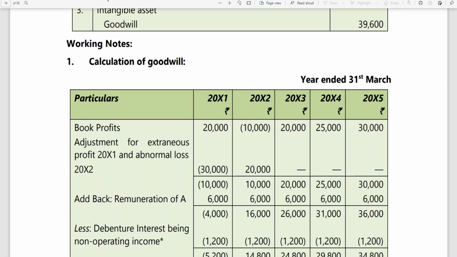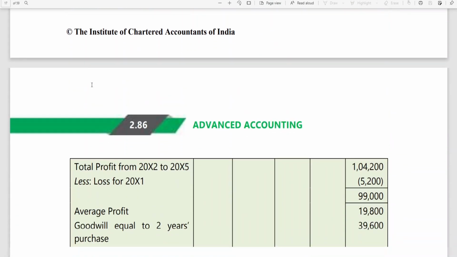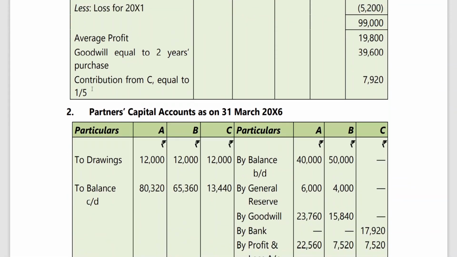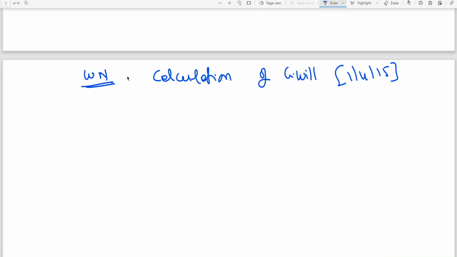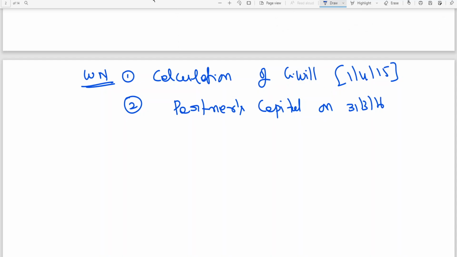Then we'll see how he has calculated. Working notes number 2. Straight away, he has taken you to partners' capital on 31st March 16.